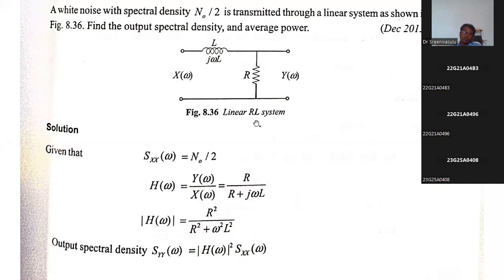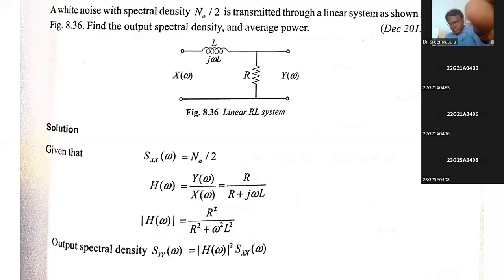Sometimes he may not give it in the frequency domain, so at that time we first convert the time domain into the S domain, and then in the last we convert into the frequency domain. Here the network itself has been given in the frequency domain. So my procedure is the general procedure: if the time domain signal is given, you convert into the S domain, and in the last we convert into the frequency domain.